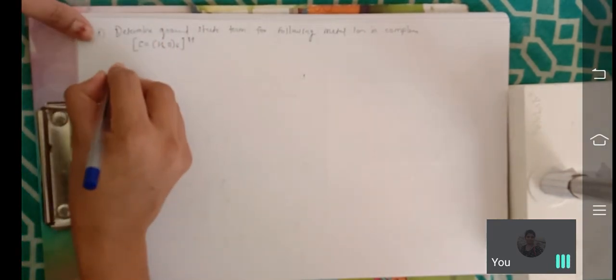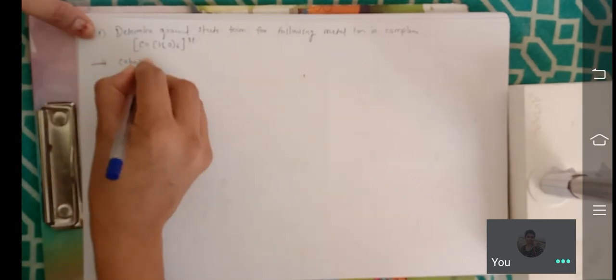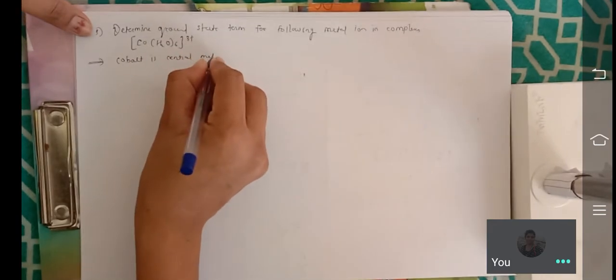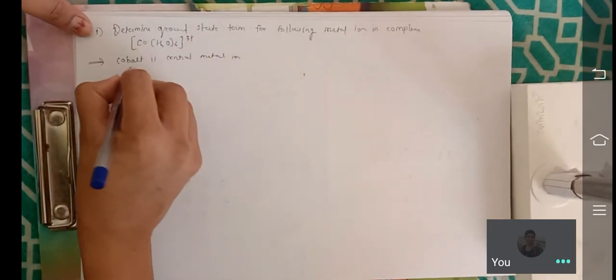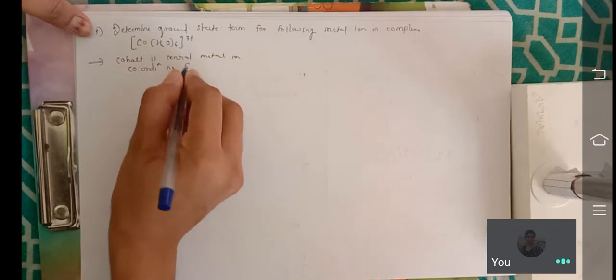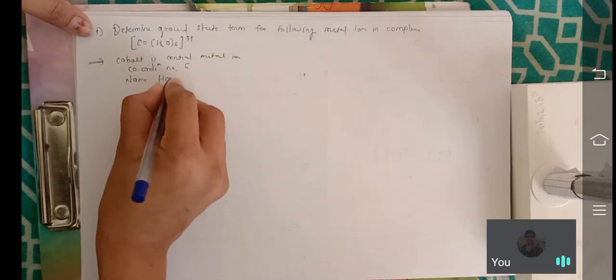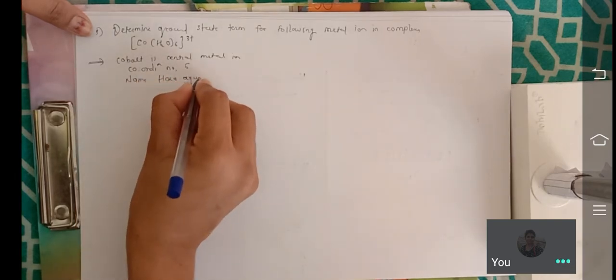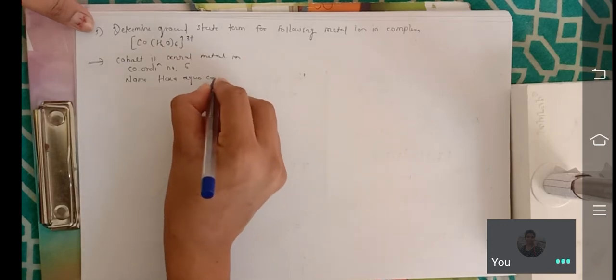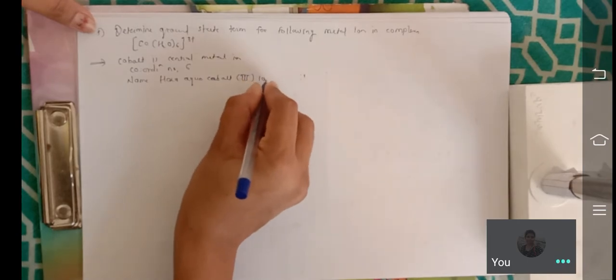First, you have to write the cobalt is central metal ion. Coordination number is 6. What is the name of complex? Hexaaquacobalt(III) ion. Geometry octahedral.